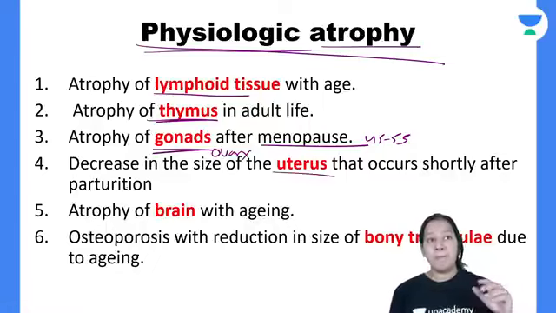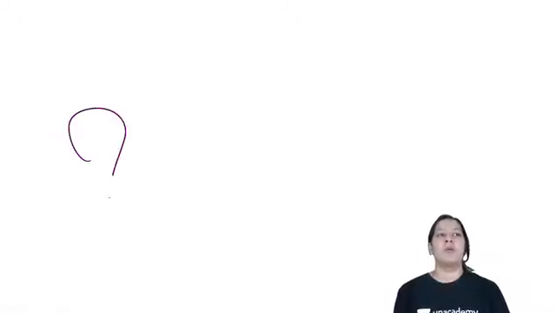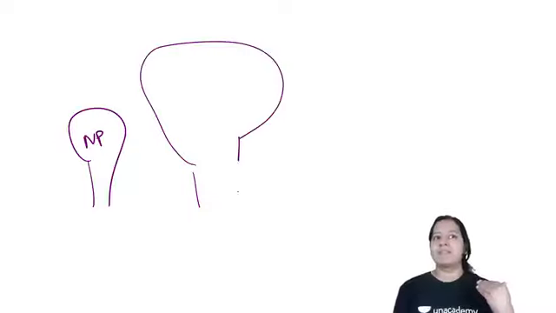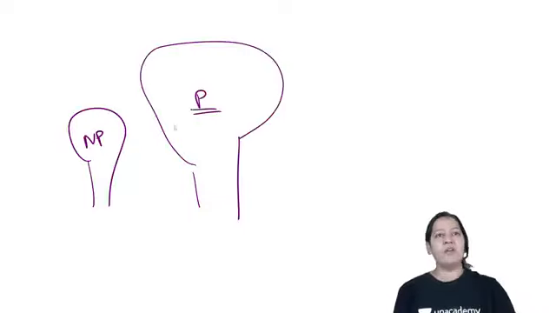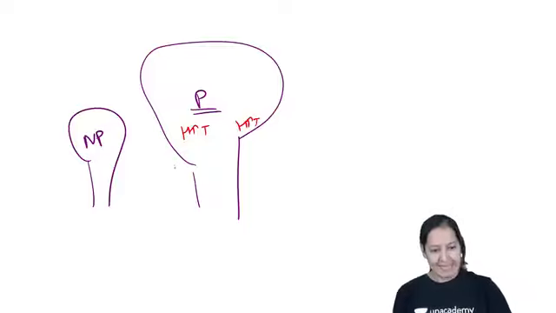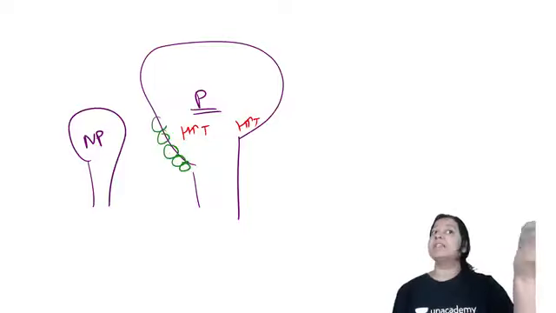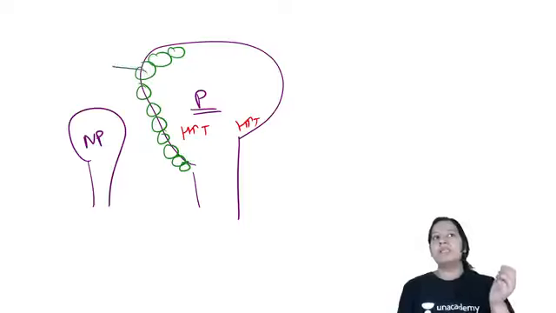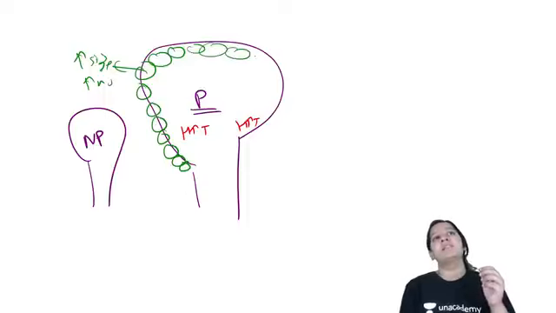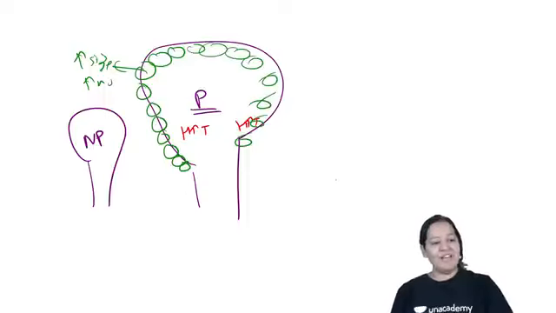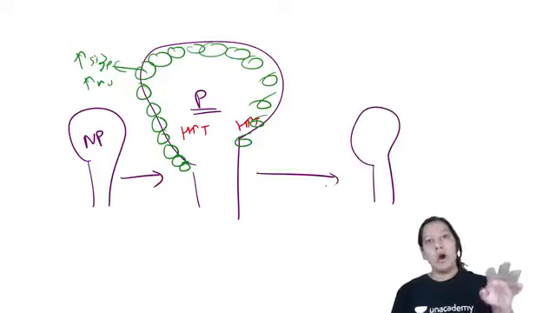Then the uterus after parturition. What do you mean by parturition? Parturition means delivery. This is the normal, non-pregnant uterus. During pregnancy it increases in size. The reason for the increase is hypertrophy and also hyperplasia. So the cells increase in size and also in number, and that's why the organ is increased. Now after delivery, what happens? It again comes back from here to here. Now it has to shrink again.